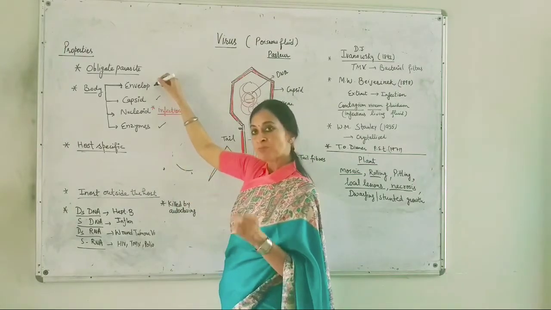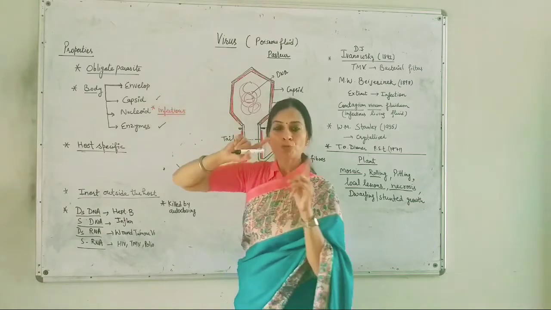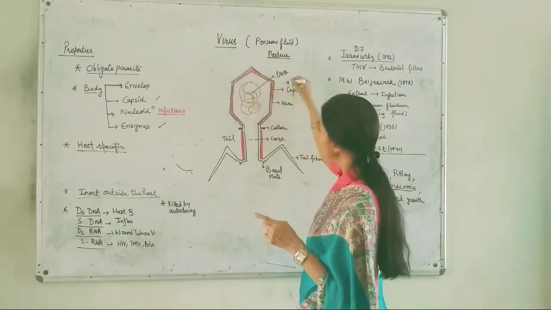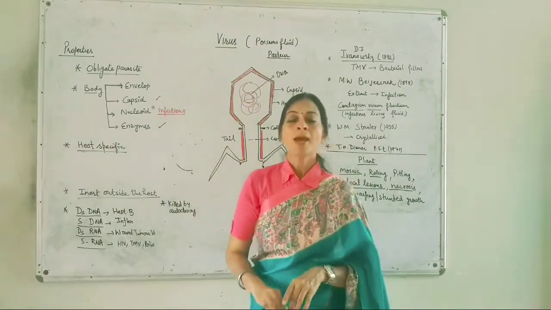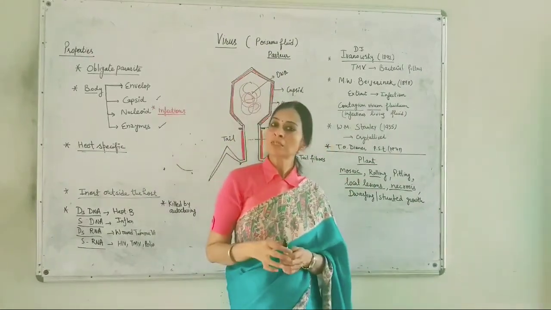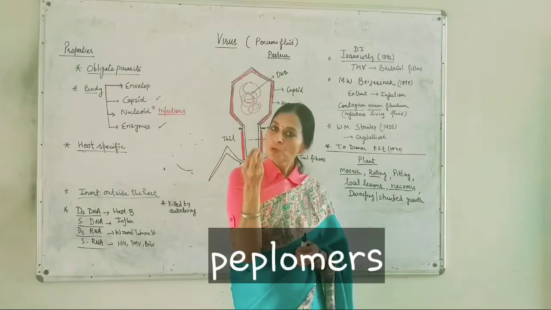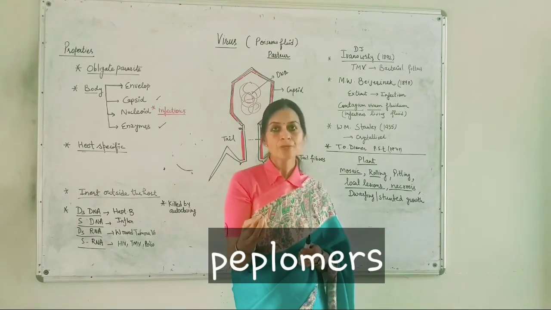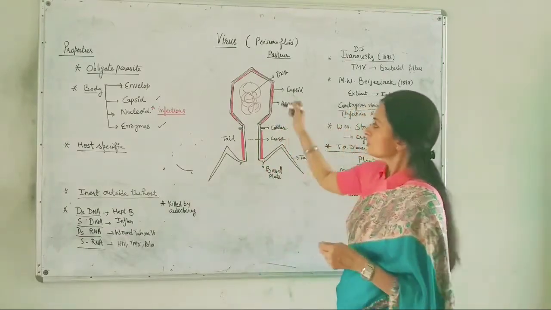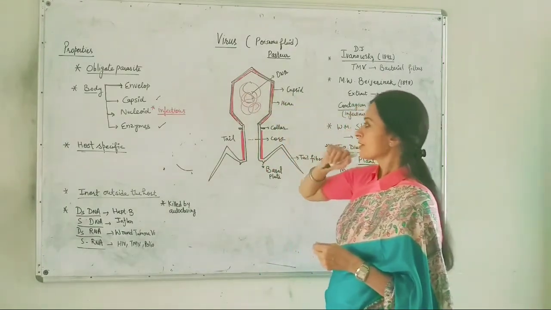Some of the viruses may have an envelope which is made up of proteins. If I show another cover here, that will be the envelope, and the envelope is also proteinous in nature, made up of proteinous units known as peplomers. Okay, so this is the virus structure.